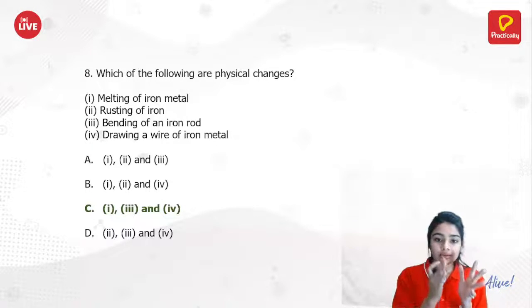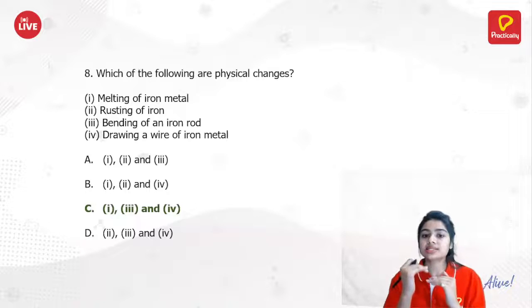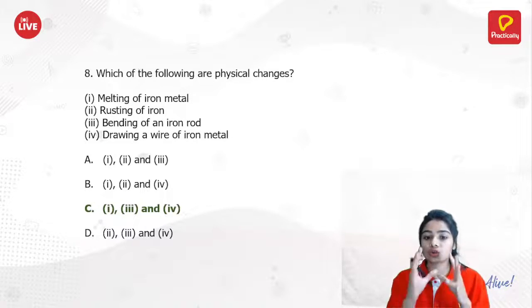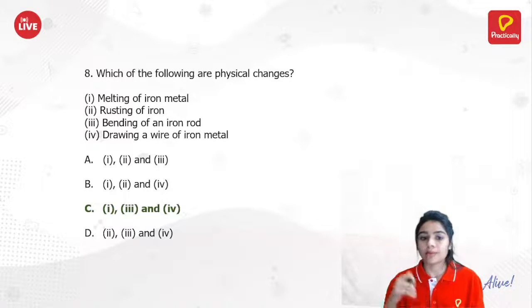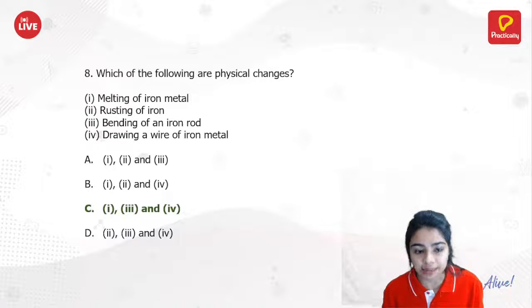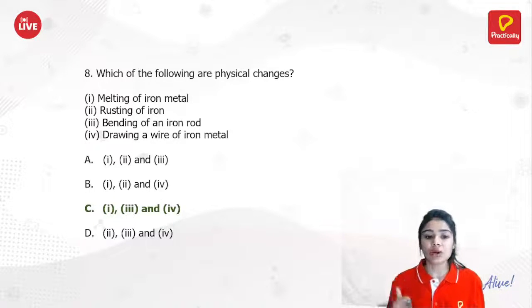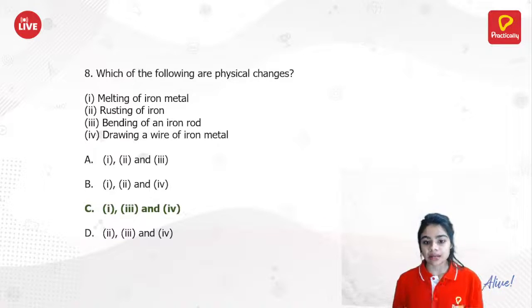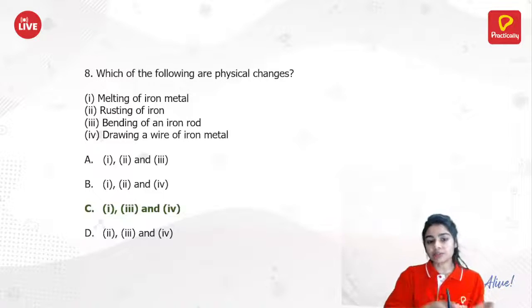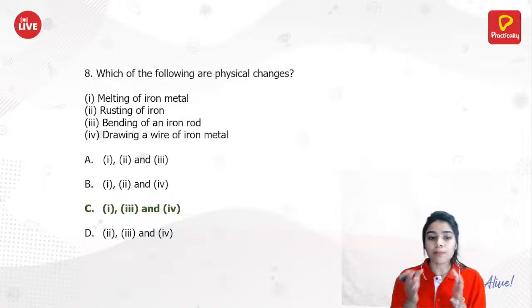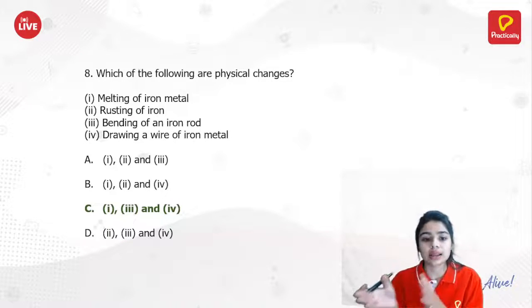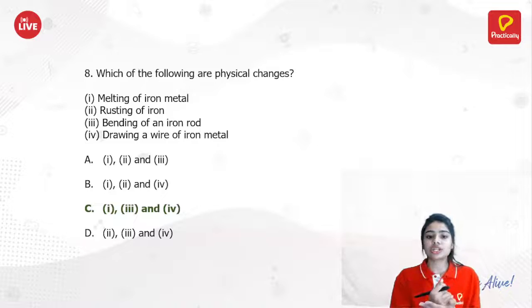In a physical change, only state can change, color can change, only physical properties can change, but the chemical properties remain the same. So if I talk about melting of an iron metal, then you are just melting it. Melting, like boiling, are processes which just change the state of matter. It does not change its property.